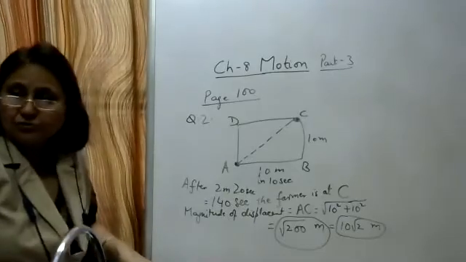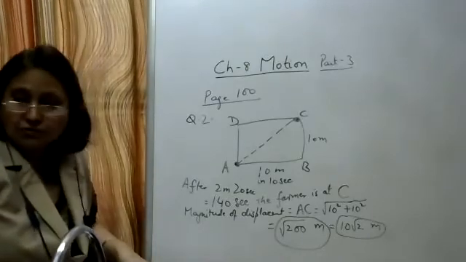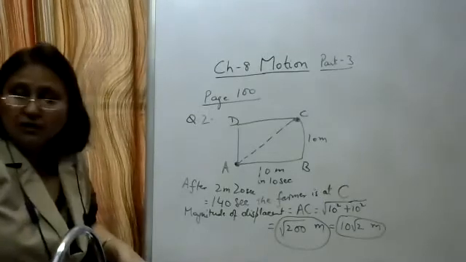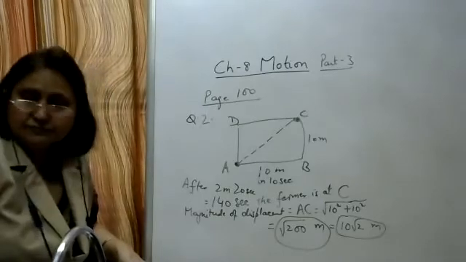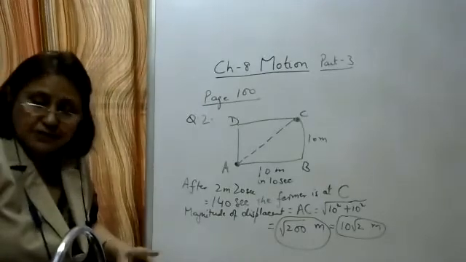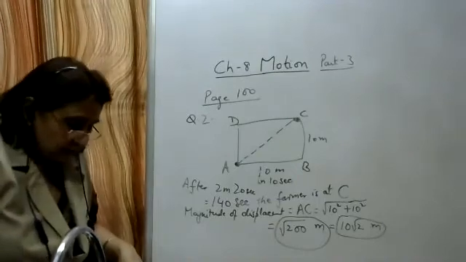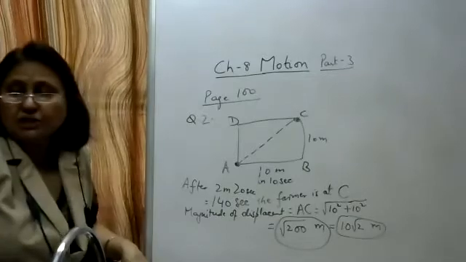It is not true. Write down, displacement can be equal to 0 when the particle returns back to its initial position.